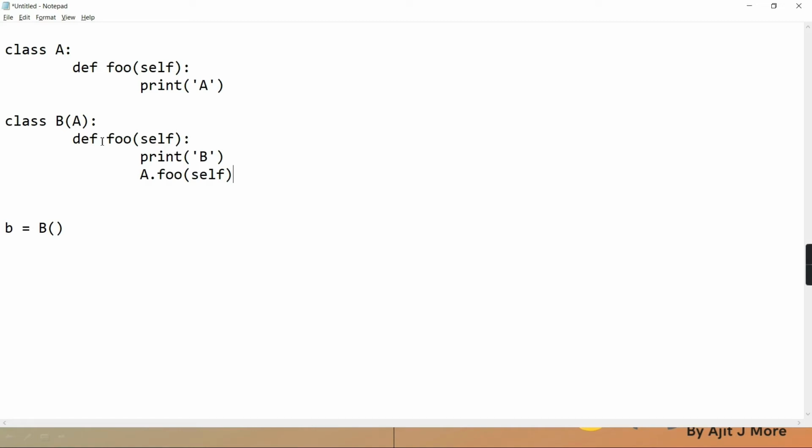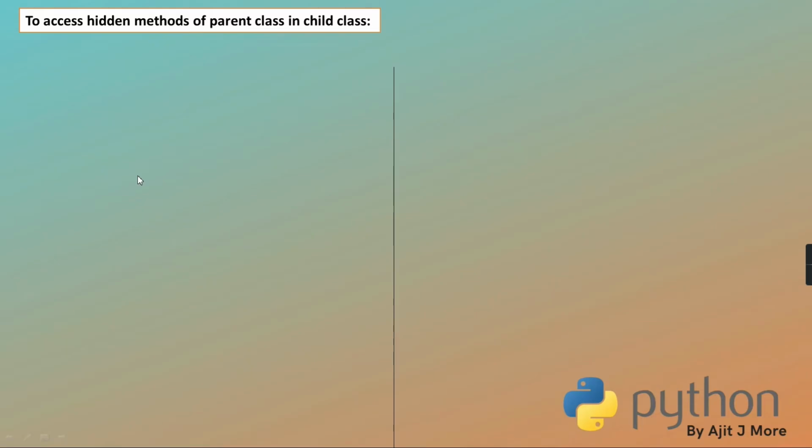So who is now coming into focus? The child method, and the parent has gone on the back foot, that is, hidden. That hidden method I also want to access. So this is one way. The second way is by using the super function, which will give access to the parent object. Now when I write foo, I don't have to write anything else. So now will it access the parent foo? Yes, correct. So those are the two ways. That's what I had to discuss in this topic.